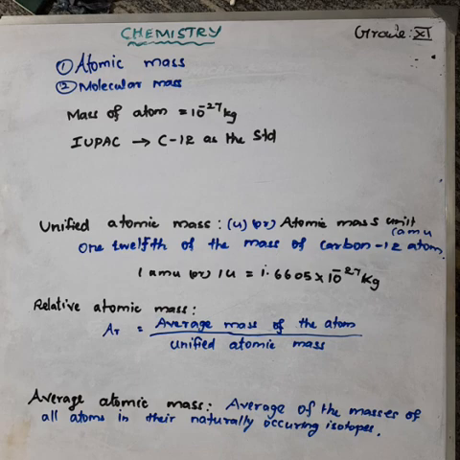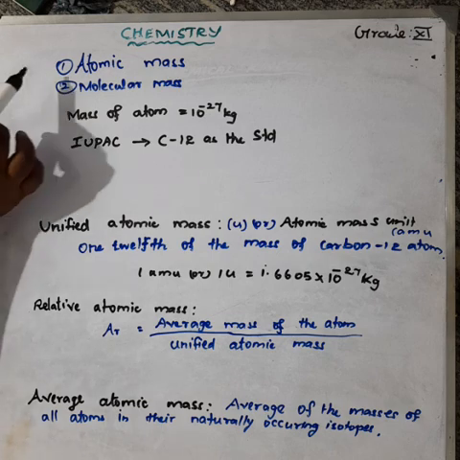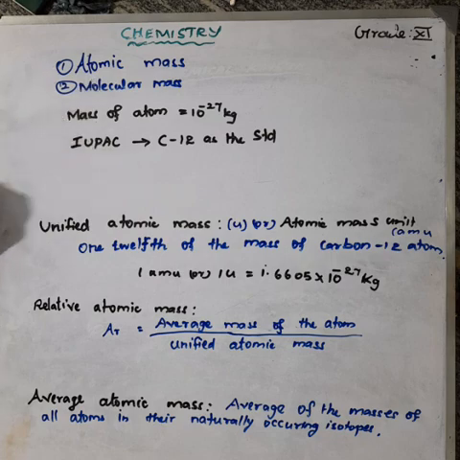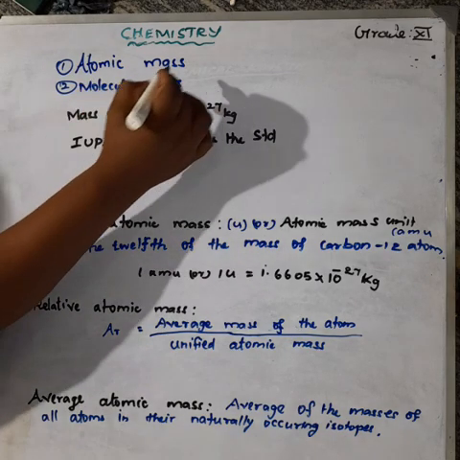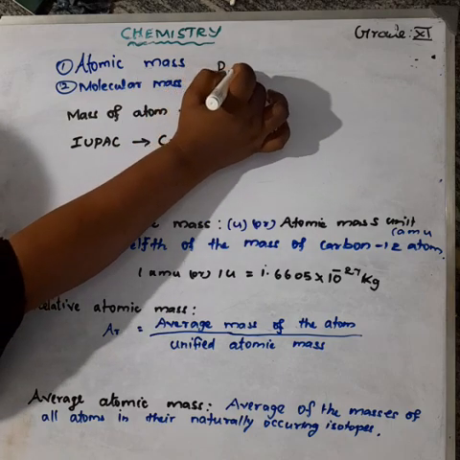Okay, so today, we already started the first unit. The classification of matter we have completed. Today I'm going to explain about atomic mass and molecular mass. Atomic mass, we have already studied about that, atomic mass and atomic number. So what are the fundamental particles of an atom? Proton, neutron and electron.